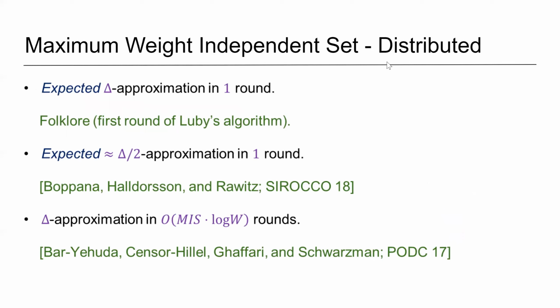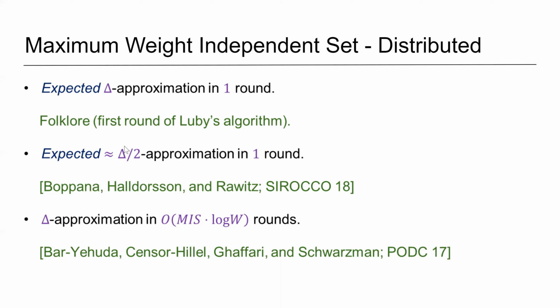What happens in the distributed setting? There is a folklore ranking algorithm that gives an expected delta approximation in just a single round. This is also known as the first round of Luby's algorithm for finding a maximal independent set. There is a work by Boppana, Halldórsson, and Ron in which they show a more sophisticated analysis of the same ranking algorithm that gives a slightly better approximation guarantee.